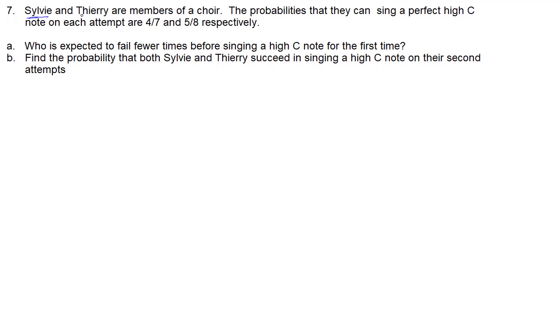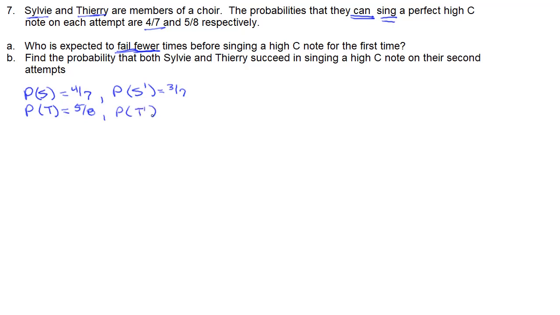Okay, let's take a look at the next one. In number 7, Sylvie and Thierry are members of a choir. The probabilities that they can sing a perfect high C note on each attempt are 4/7 and 5/8. So let's write down our probabilities. I'm going to need to know both of these probabilities. The probability of failure for Sylvie is going to be 3/7, and the probability of failure for Thierry is going to be 3/8.